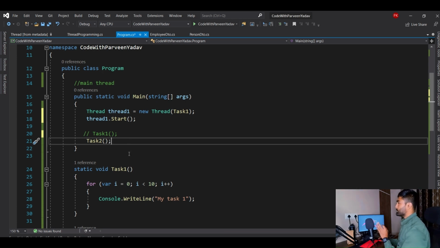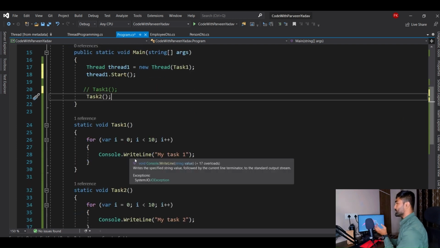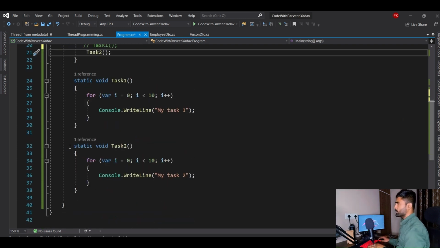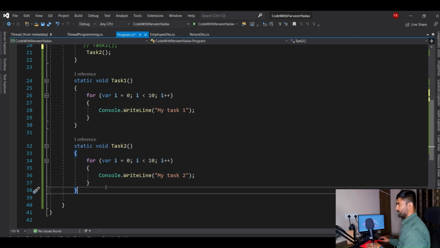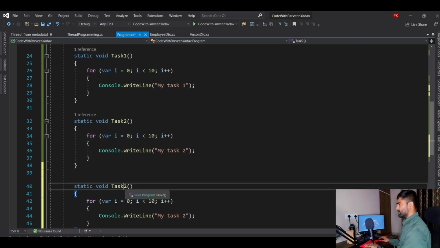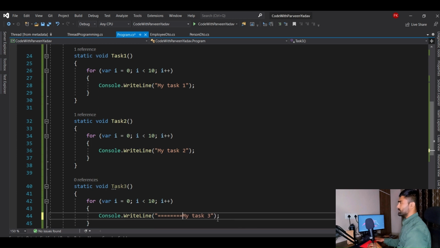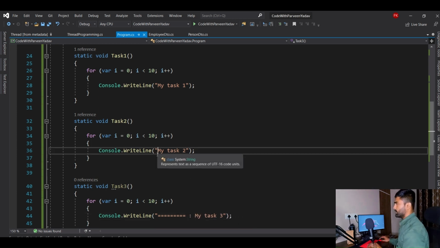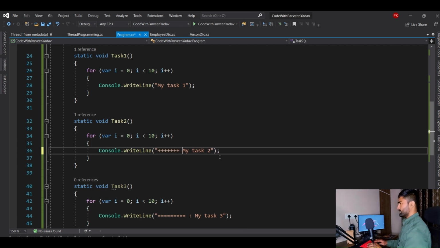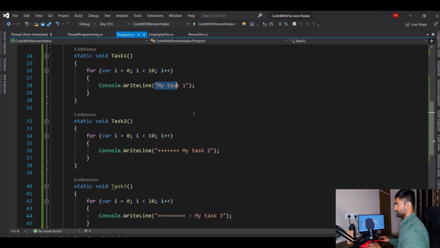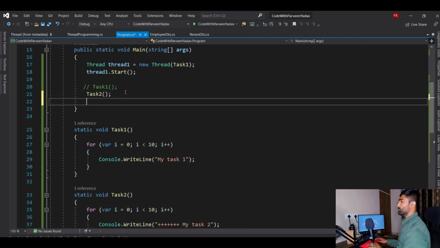Okay, now let's make this thing more interesting. Let's take a deeper look. Okay, what I will do, I will say task 3 here. Let's make it task 3 and let's print it over 3, right? And let's do something like this just to differentiate between task 1 and 2. And let's say plus plus is task 2 and the simple one is task 1. Okay, now if I call task 3 here, then how will it work, right?